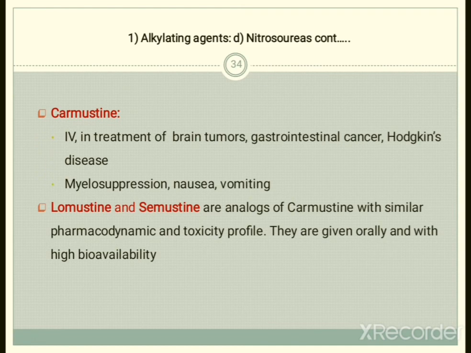Further, lomustine and semustine are also analogues of carmustine with similar pharmacodynamic and toxicity profiles. They are given orally and have high bioavailability.